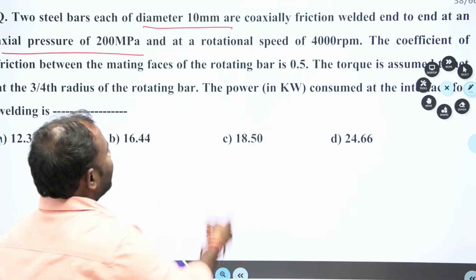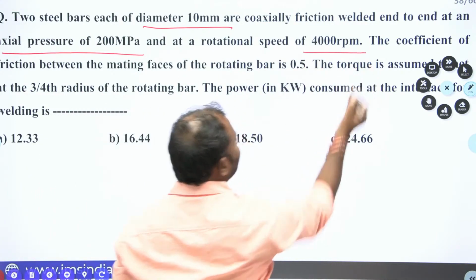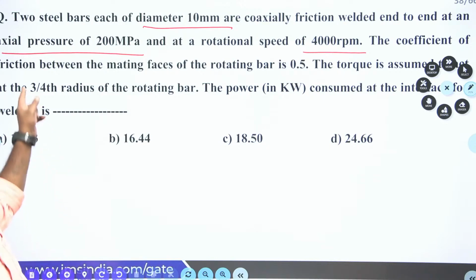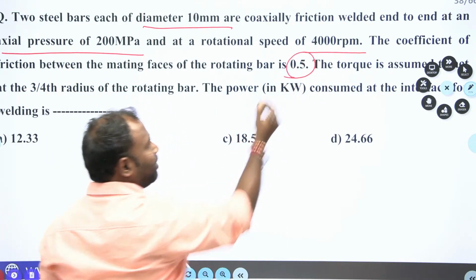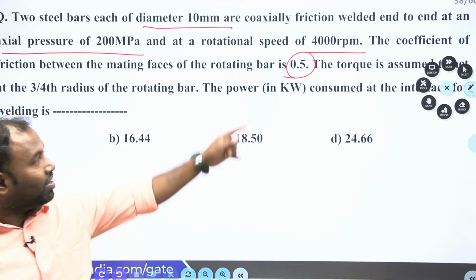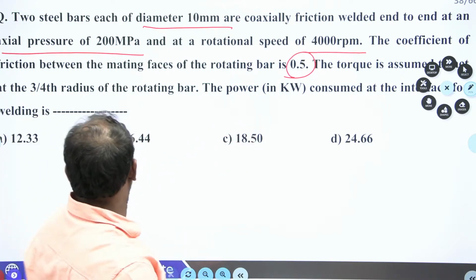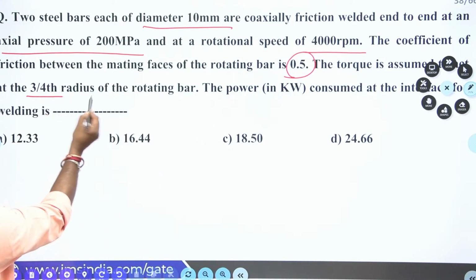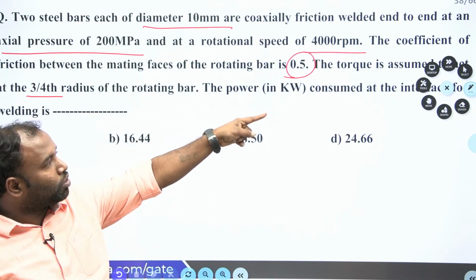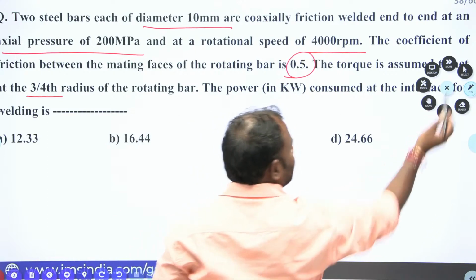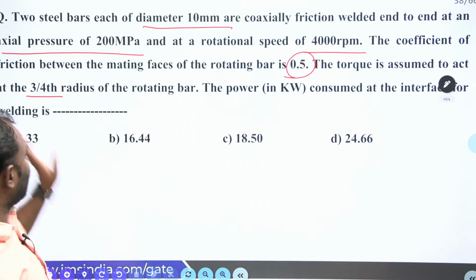Now at a rotational speed of 4000 rpm, the coefficient of friction between the two faces of the bar is 0.5. The torque is assumed to act at 3/4 of the radius of the rotating bar. The question asks for the power in kilowatts consumed at the interface of the welding.